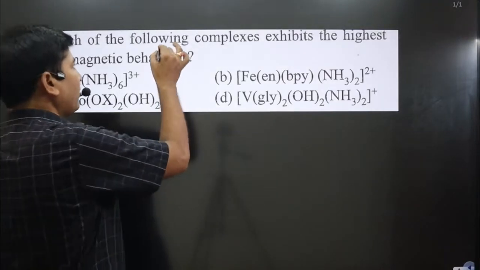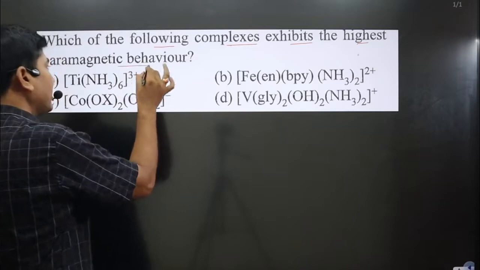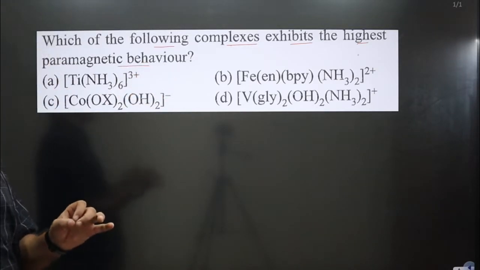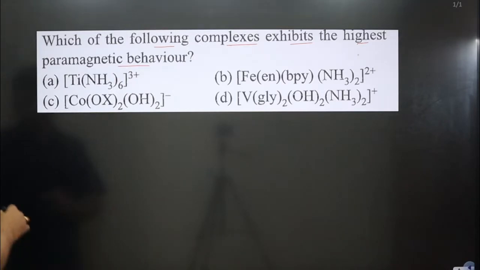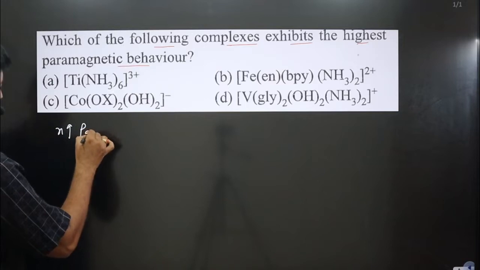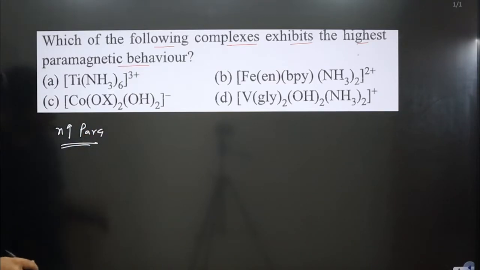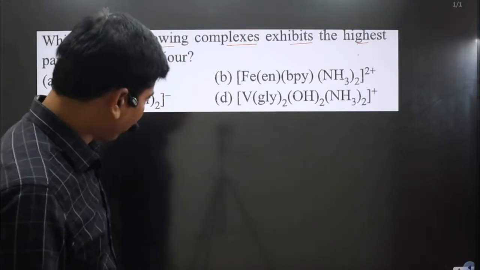The question says, which of the following complexes exhibits the highest paramagnetic behavior. Always keep in mind paramagnetic behavior depends on the number of unpaired electrons. The higher the number of unpaired electrons, the higher the paramagnetic behavior. Whenever the question is related to hybridization, geometry or magnetic properties, apply valence bond theory.